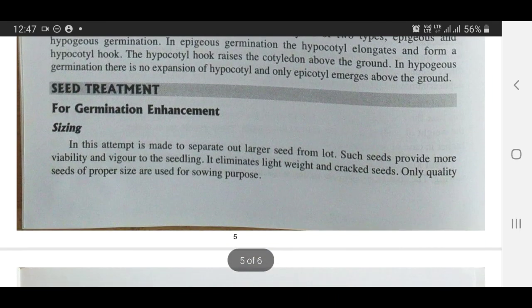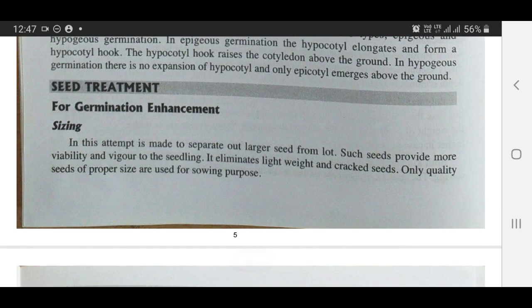Now, seed treatment. Seed treatments are for germination enhancement. Sizing: an attempt is made to separate out larger seeds from the lot. Such seeds provide more viability and vigor to the seedlings. It eliminates light-weight and cracked seeds. Only quality seeds of proper size are used for the purpose.